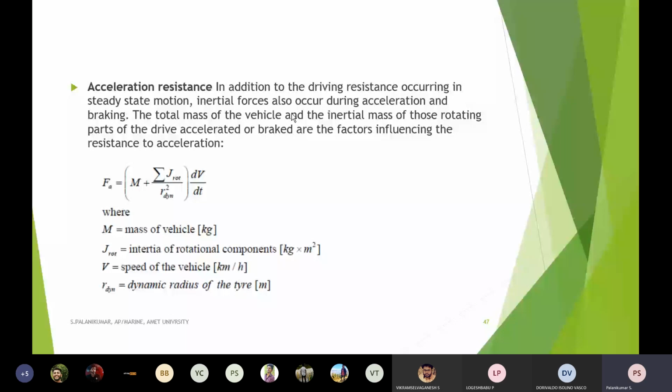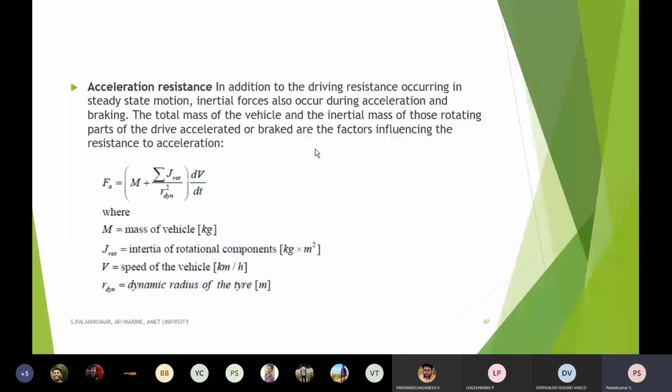That is why, when we calculate this acceleration resistance, it is multiplied by dv by dt. Only if there is a dv by dt will this force exist. As I told earlier, if you are moving at constant speed, there won't be any dv by dt, so the resistance will not come and this force does not exist.